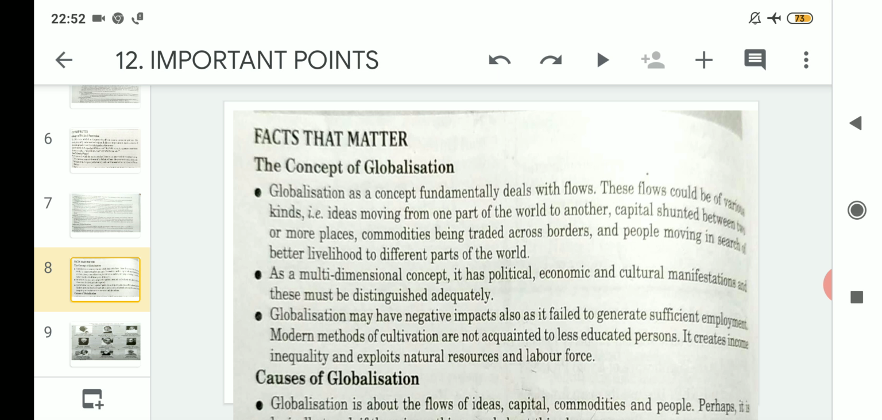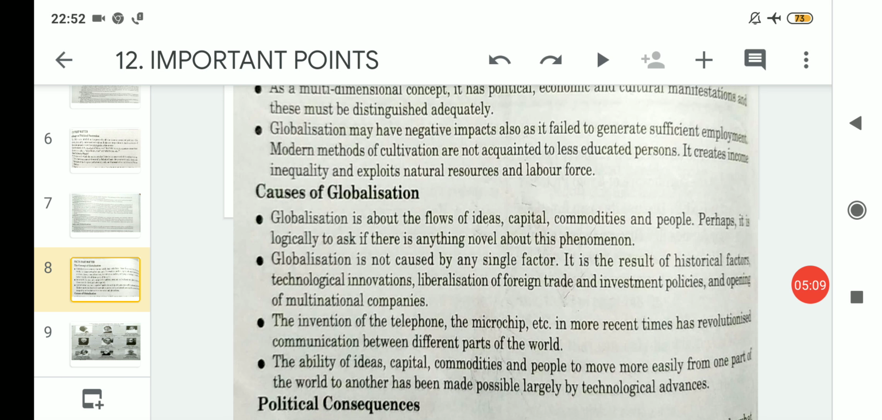And on the other hand, it creates income inequality and exploits natural resources and labor force. So due to these modern methods of cultivation, it results in what? Firstly, it exploits natural resources due to the high yielding compost that comes through globalization. It affects what? The natural resources, and along with that it also affects the labor force.